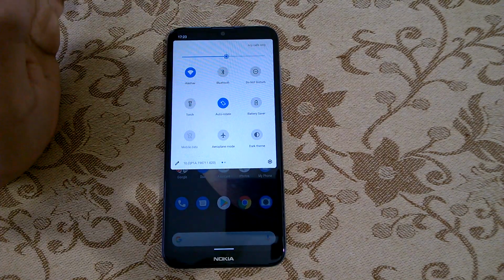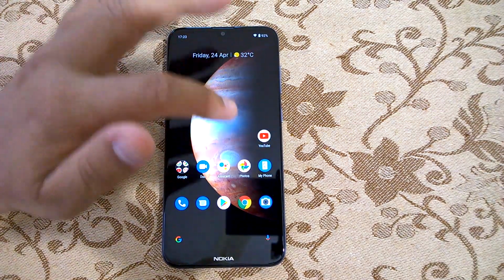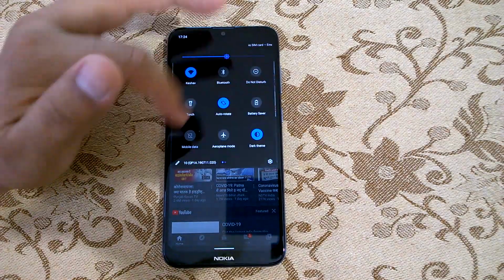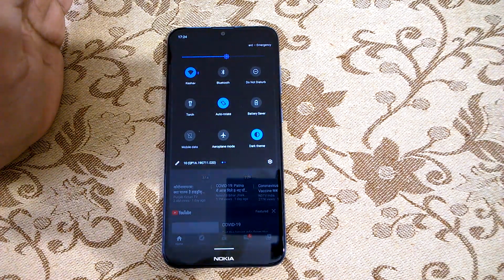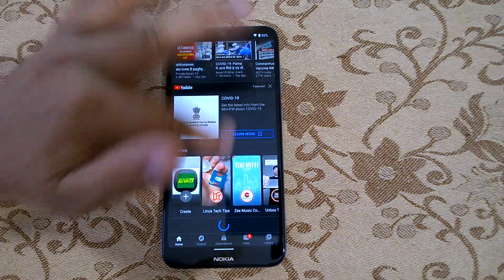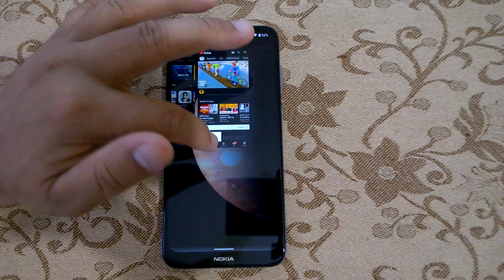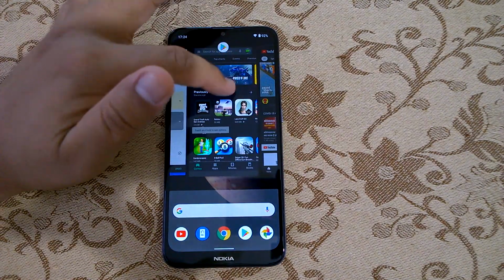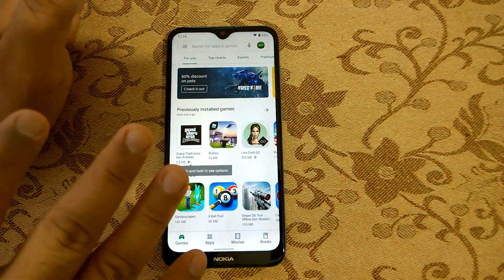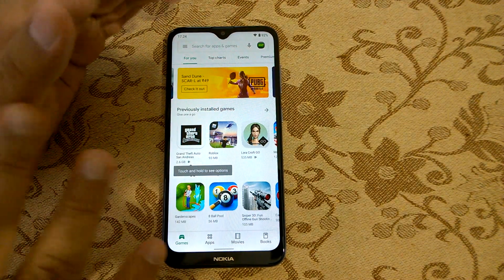So if you enable it, it gets enabled across the system. Everything, like all the Google apps, will then show the dark theme. So if I disable it, as soon as I disable it, you see that here it totally obeys. So the Google Play Store has now turned to the light theme.